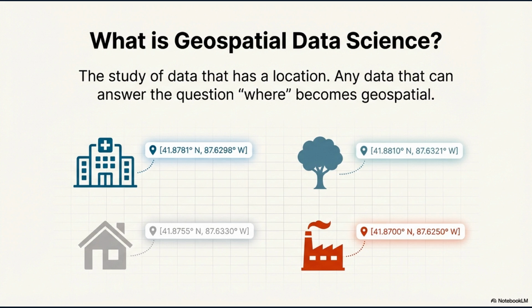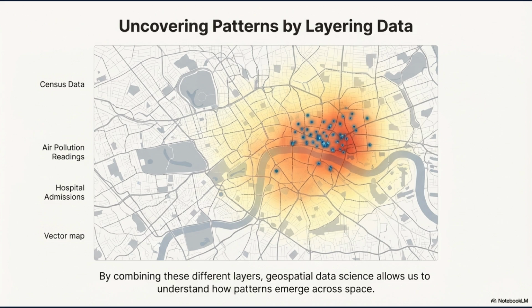This spatial dimension reveals patterns and relationships that are invisible to traditional analysis, making it essential for understanding complex phenomena like climate and health. By combining different layers of information, census data, air pollution readings, hospital admissions, geospatial data science allows us to understand how patterns emerge across space. This layering approach reveals connections between environmental conditions and health outcomes that would otherwise remain hidden.